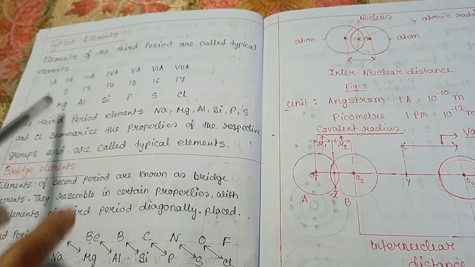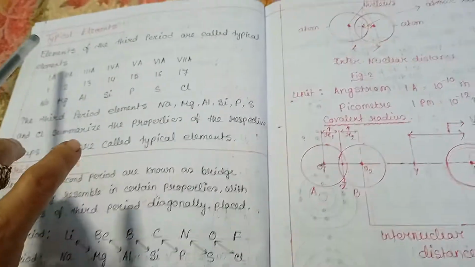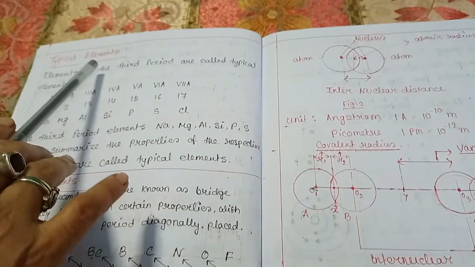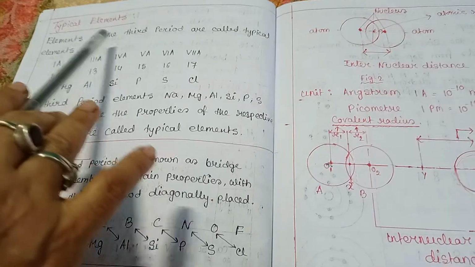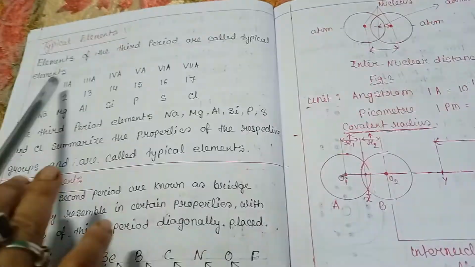Hello students, today I will continue the chapter periodic table. Today I will start from typical element. Now what is typical element? Elements of the third period are called typical elements.